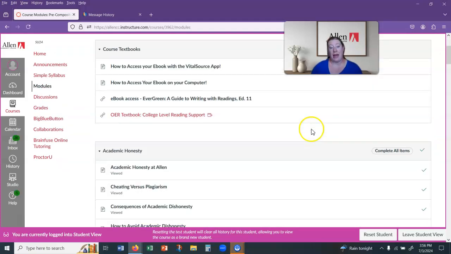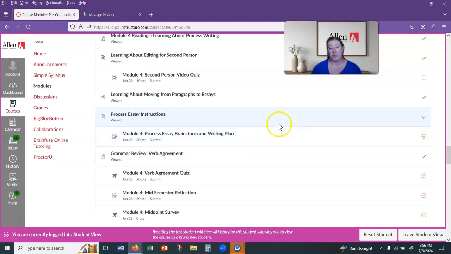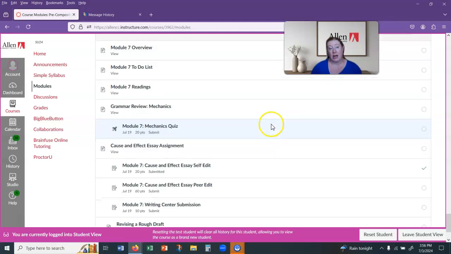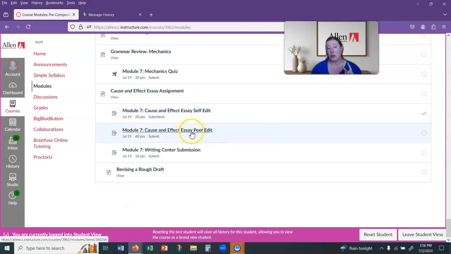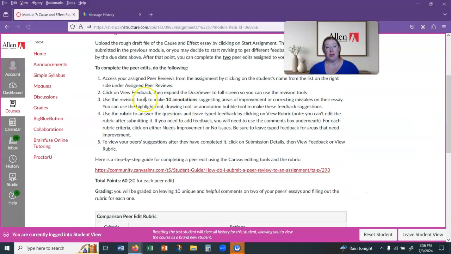So that is how you will do the feedback for the peer assignment. You will have two peers' essays to read through, so give yourself a little bit of time to leave that feedback. You need to make at least 10 annotative comments, so at least 10 things that they need to change. The more specific, the better. It could be, you know, a misspelled word. It could be other issues, but you can also leave positive feedback.